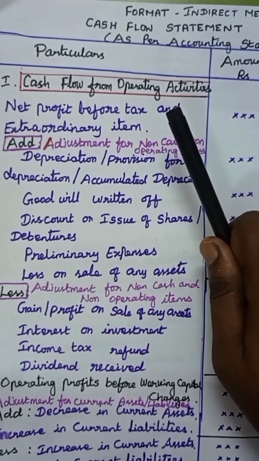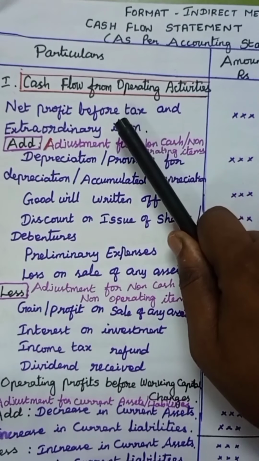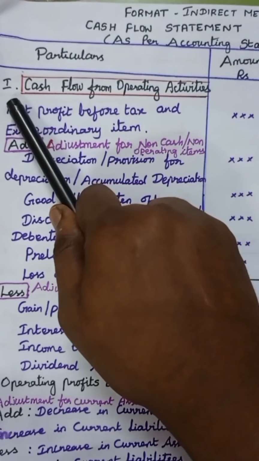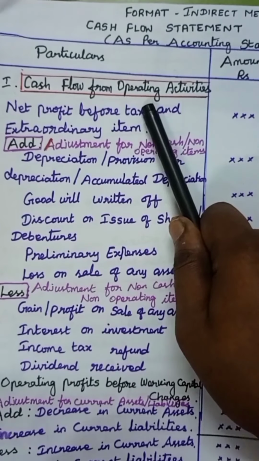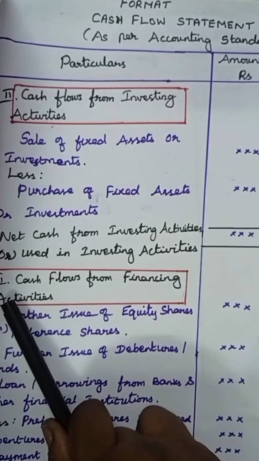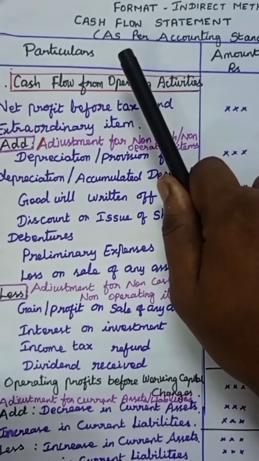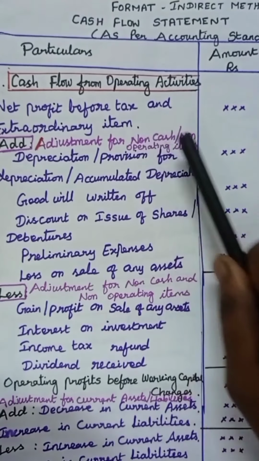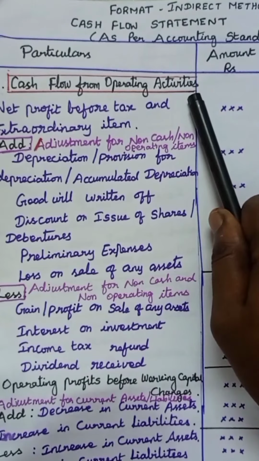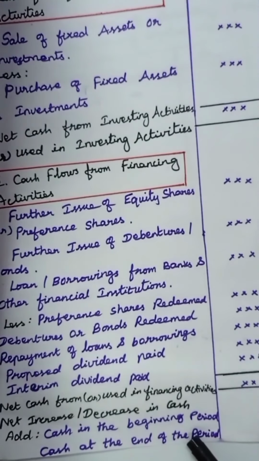Before proceeding with the problem, have a look at the format of the cash flow statement. The cash flow statement is classified into three parts. The first part is cash flow from operating activities. The second part is cash flow from investing activities. And the third part is cash flows from financing activities. To prepare the cash flow statement, we have to prepare cash flow from each of these activities, and at last we will combine them and get cash and cash equivalents at the end of the period.